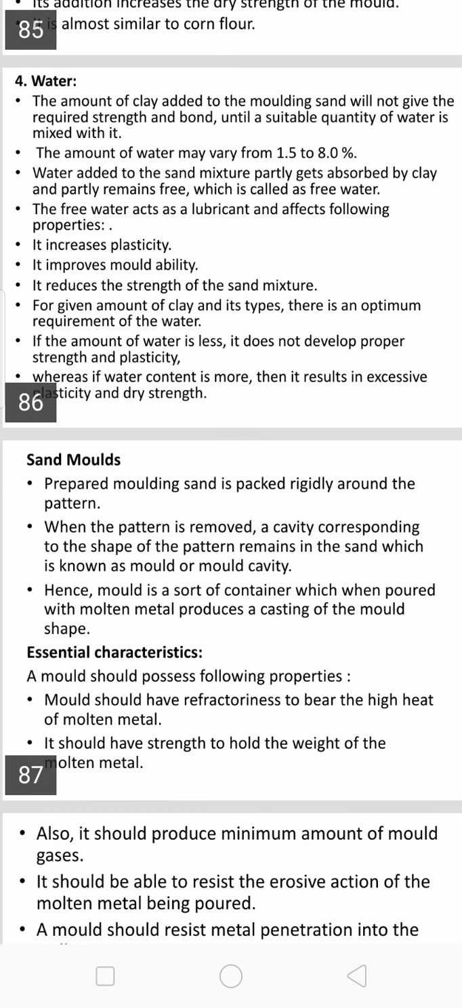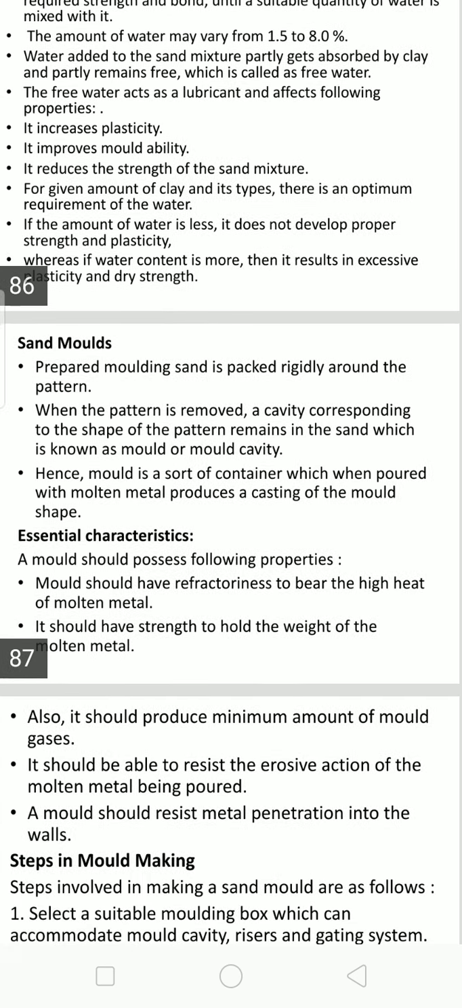However, all these are important ingredients, and this question is also asked repeatedly in the examination along with the properties. Ingredients are very important, and even types of sands are also very important. So you should concentrate more.